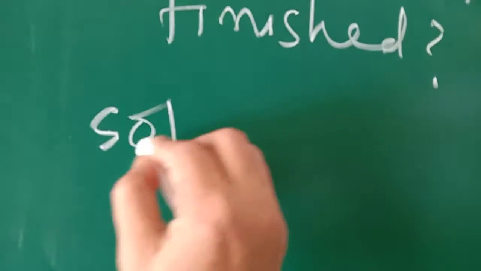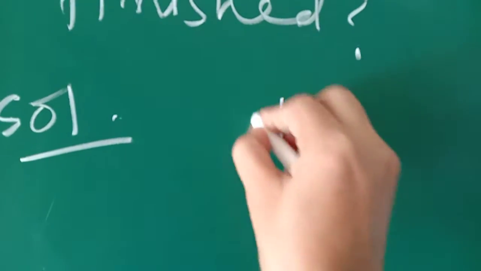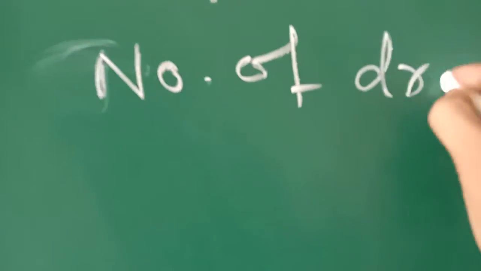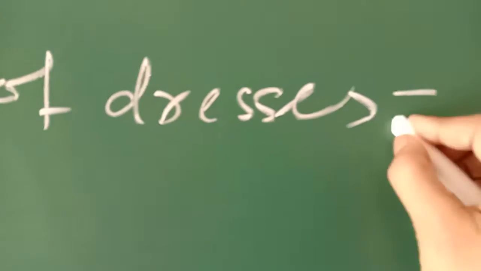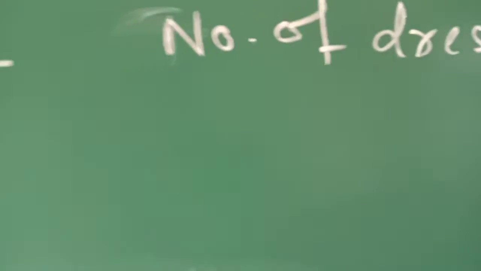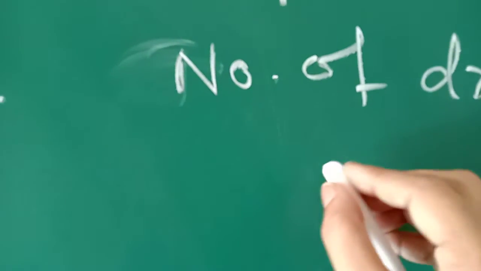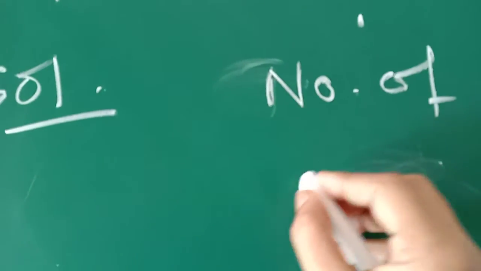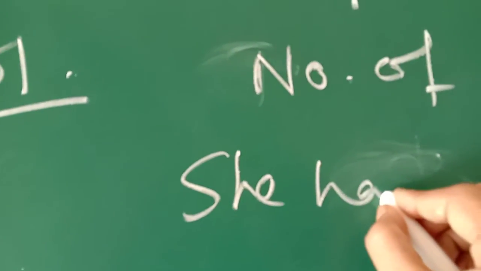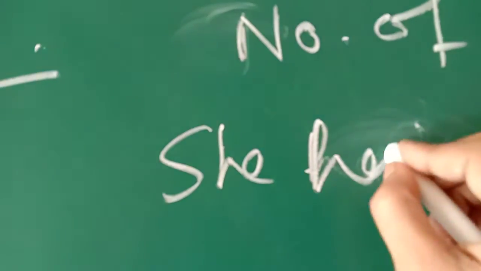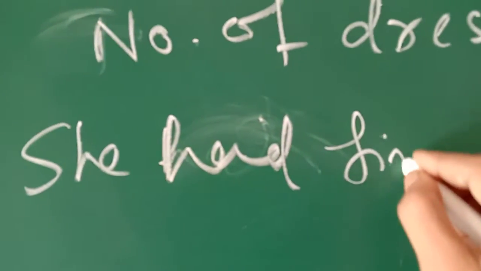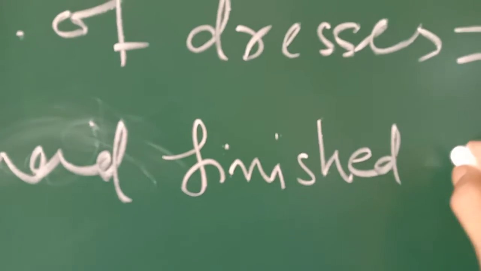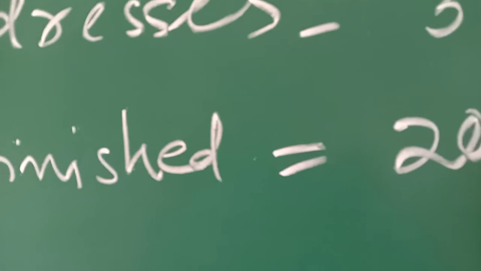Solution of this sum is: total number of dresses to dye, 30. She had finished 20 dresses.